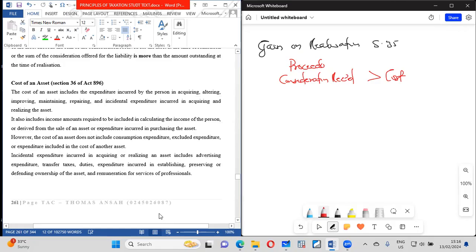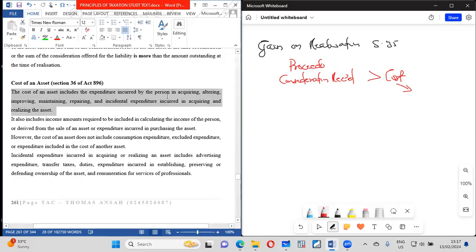Now, what is cost, therefore? Here, cost includes everything that you've incurred in acquiring, authoring, maintaining, repairing, everything. So here, pick the definition of a PPE: any other cost incurred in bringing the asset into its saleable condition. So it includes the purchase cost and all costs that you have incurred in bringing the thing to the point where you are selling.